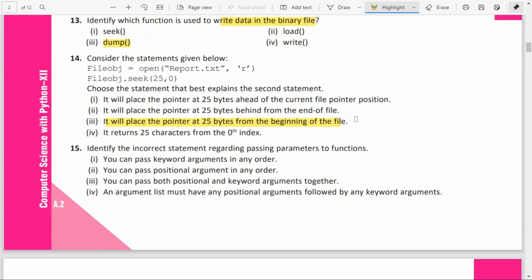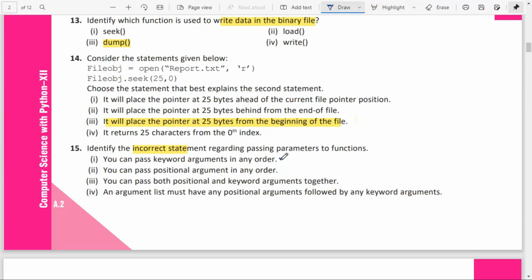Identify the incorrect statement regarding passing parameters to a function. So it is asking for the incorrect statement. You can pass keyword arguments in any order. You can pass positional arguments in any order. You can pass both positional and keyword arguments in any order. An argument list must have any positional arguments followed by any keyword arguments.